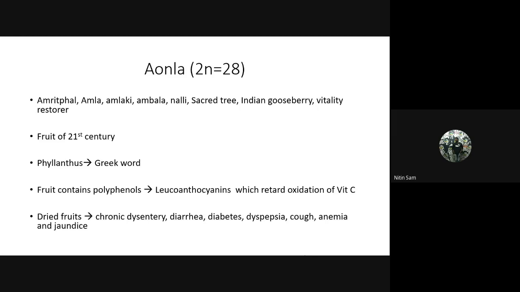Whereas in amla, it has a polyphenol compound called leucoanthocyanin, which retards the oxidation of vitamin C. Even the raw fruit has the same amount as when it is ripe. The dried fruits are used for chronic dysentery, diarrhea, diabetes, dyspepsia, cough, anemia, and jaundice. It is used as a natural dye and for hair dyeing as well.